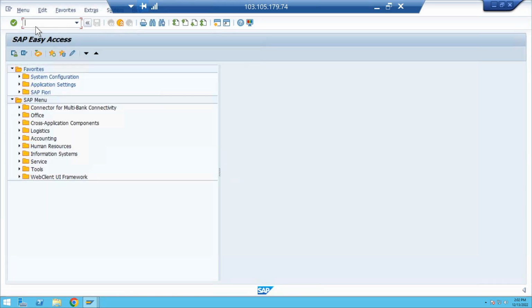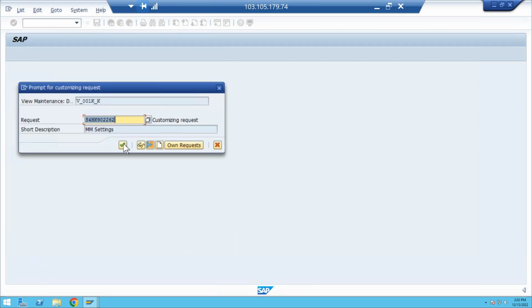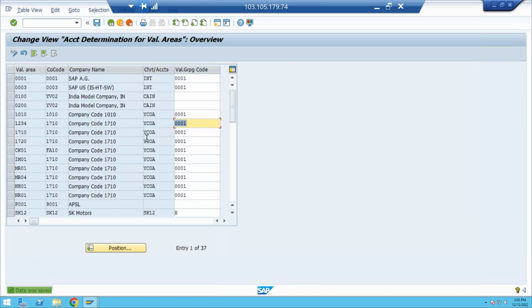So once you do this, what happened here? Okay, so OMWD, the valuation area will be disturbed, right? So your 1, 2, 3, 4 plant, you need to send to your valuation grouping code 000. Okay. The valuation grouping code will be disturbed here. So your 1, 2, 3, 4 is sent. The valuation area is sent to here. So this is my chart of accounts YCOM.